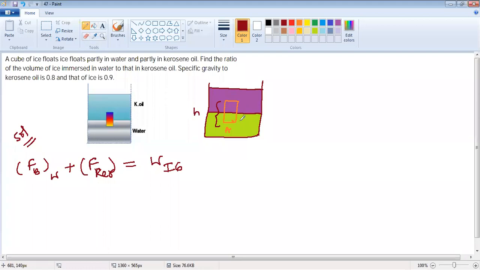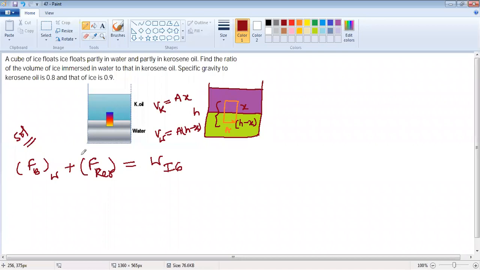Here the portion is x, and this is h minus x. So from this figure, this is water. The volume inside water is A times (h minus x). The volume in the kerosene oil is A times x.